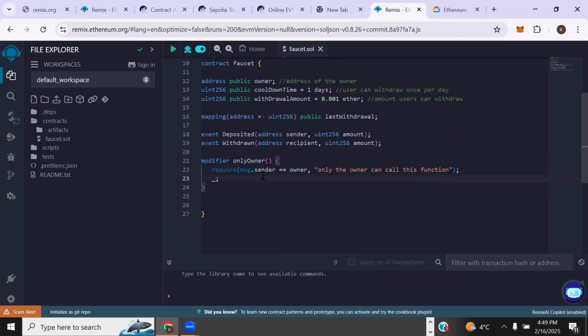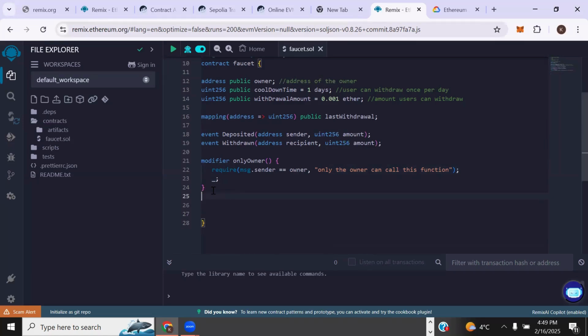So what this does is check if the person calling our function, the function that the modifier is implemented on, is the owner. By the way, modifiers are implemented on functions, which we're going to see. So it checks the person making the call to that function. If the person is the owner, it continues with the code in that function. If the person is not the owner, it reverts, like it stops the process and throws an error saying, okay, only the owner can call this function, right?